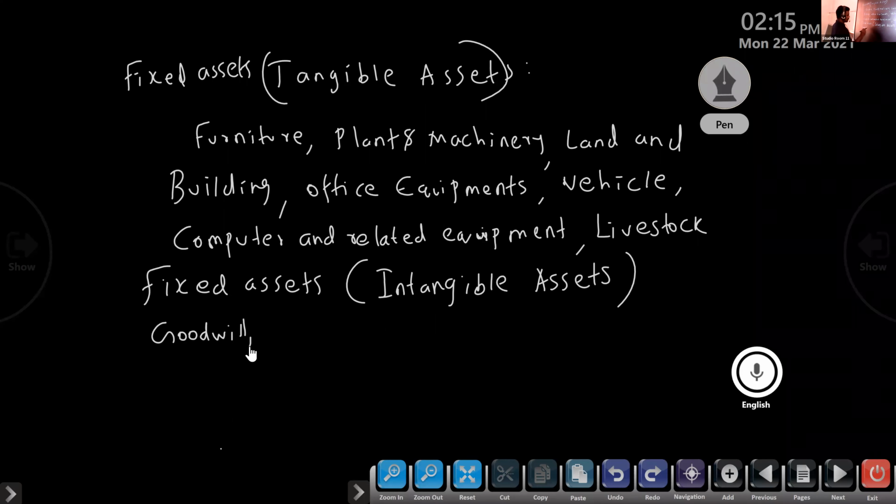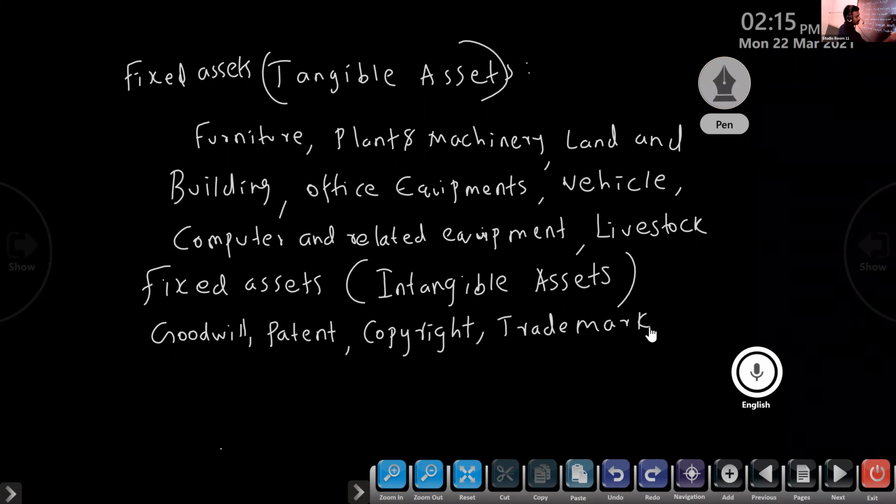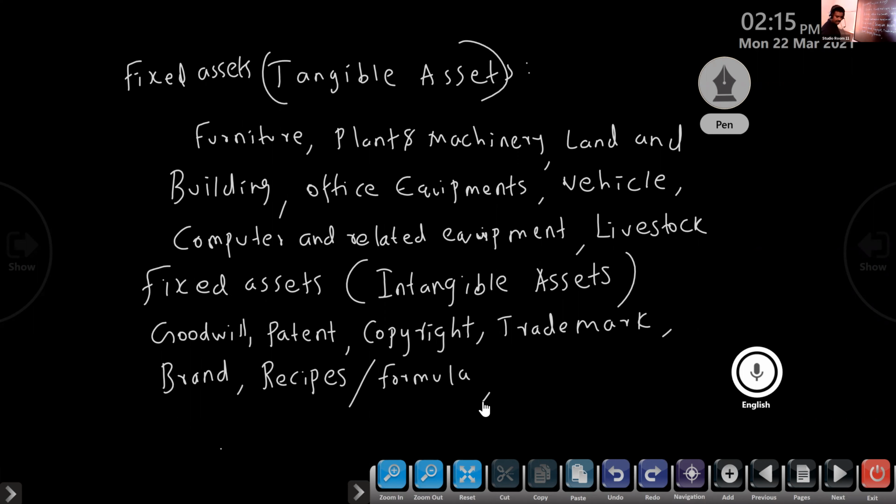Goodwill, patent, copyright, trademark. This we already know. Then some more items: brand, naming of the company, recipes or formulas. That is also intangible assets.